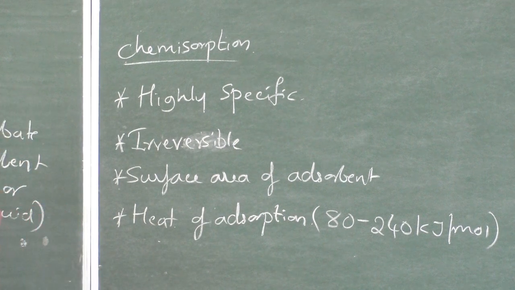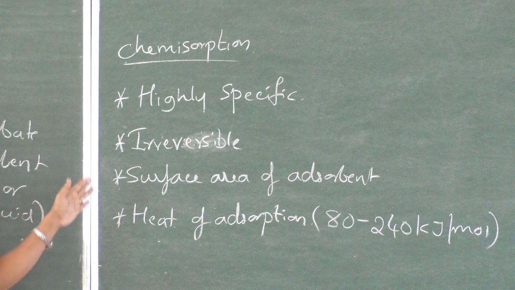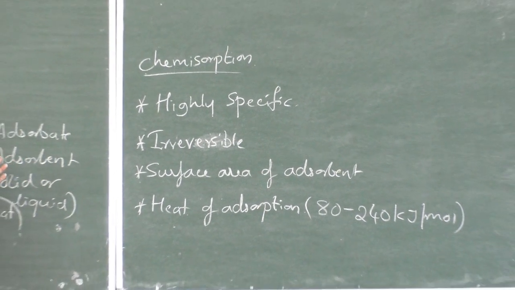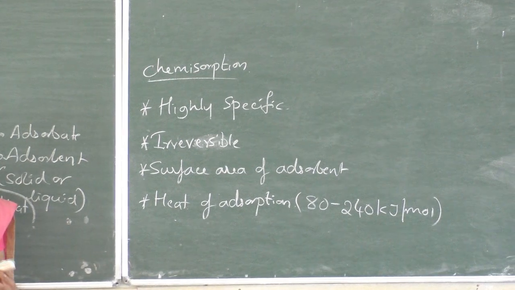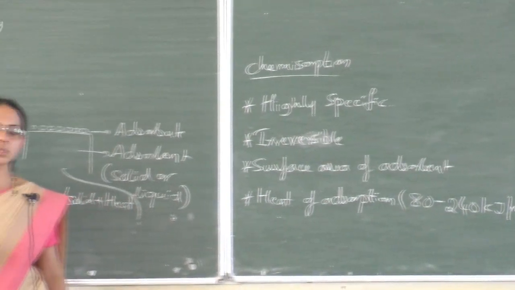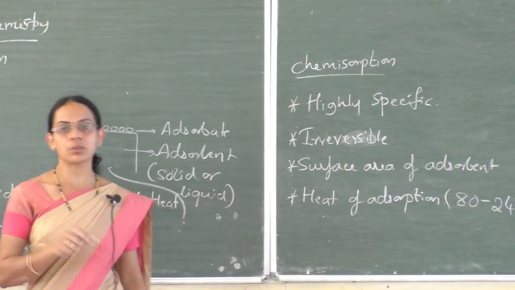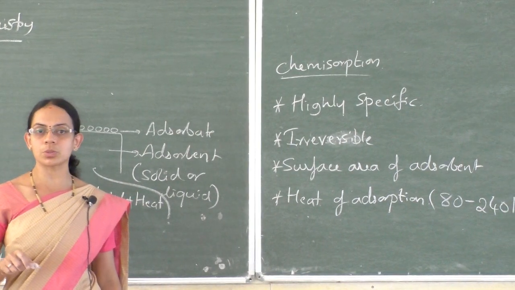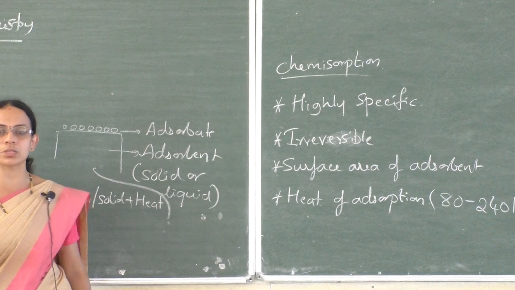And here the expected question is, what are the differences between physical adsorption and chemical adsorption? You can write some points. First, write the definition for physical adsorption and chemical adsorption, and how each is formed.